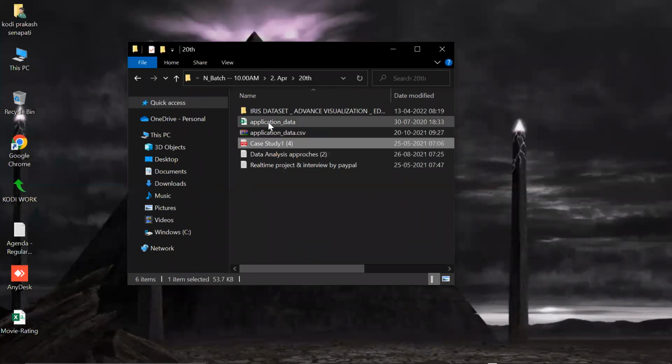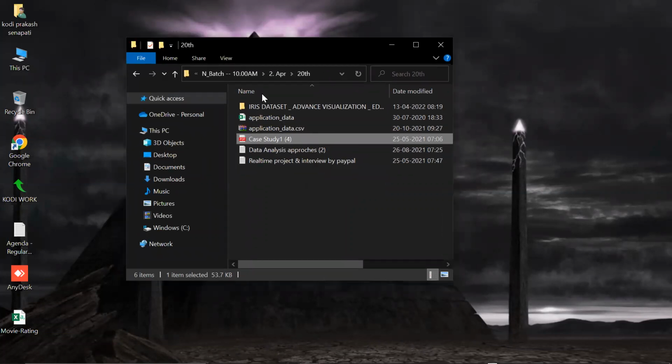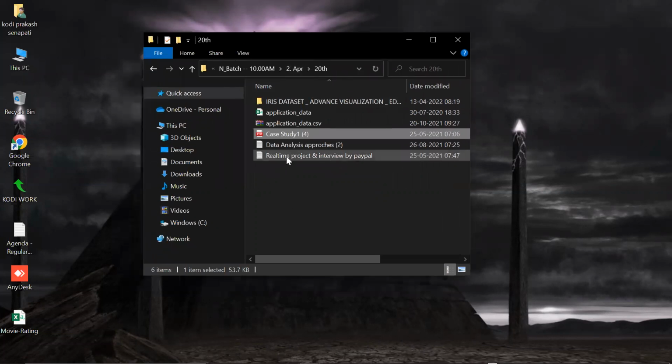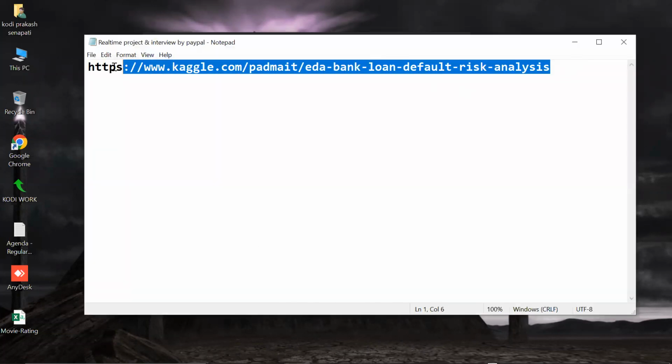Now let's try to understand how real-time data looks like, how the data set looks. This is real-time data. We already worked on it, my team worked on it. All right, let's open this one. What is the project name, guys? Risk analysis.